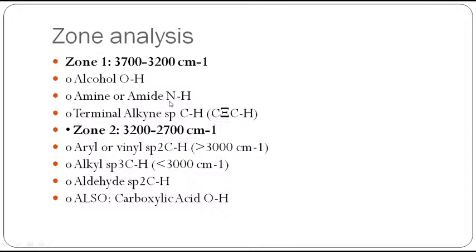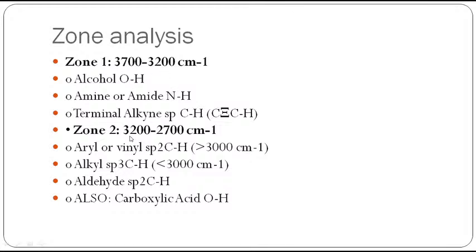If nitrogen is absent, you need not consider the amide, and similarly if there is no double bond equivalent, you need not consider it. This one is broad and intense, this is broad but medium intense, and this peak is sharp but medium intense. This is how we can eliminate if any peak comes in this region.